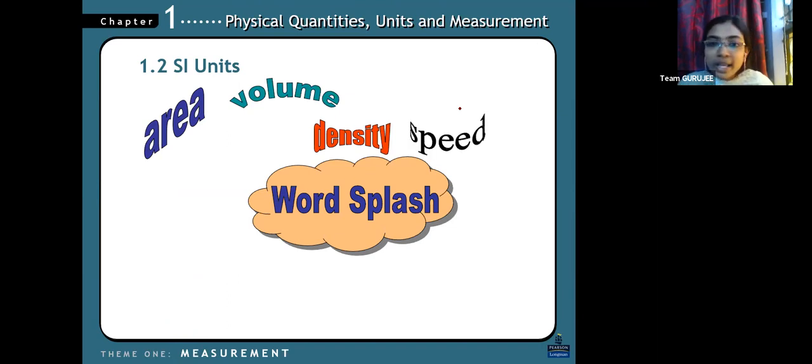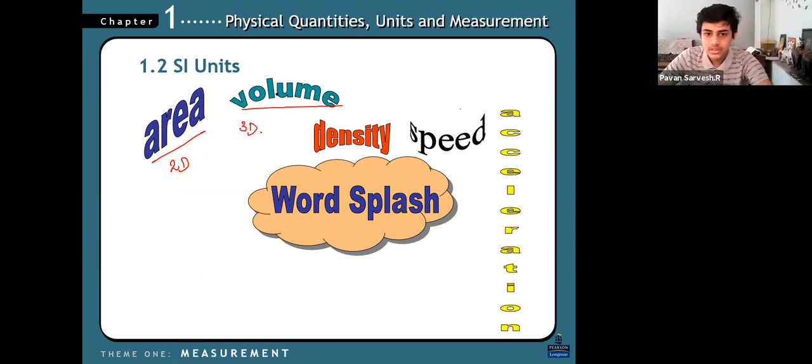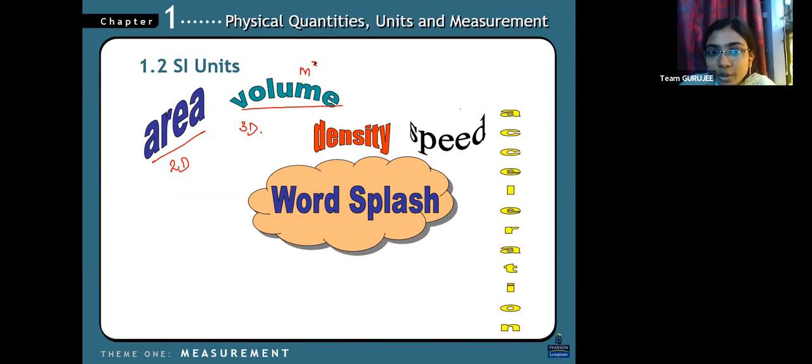So area is a 2D measurement. And what about volume? It is 3D, right? So only we'll be getting meter cube. So is it a derived quantity or a basic quantity? It's derived. Area is meter square, right? That's also derived. Square meter, units we used to write. So everything is a derived quantity.